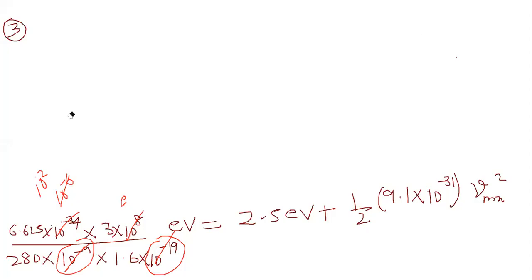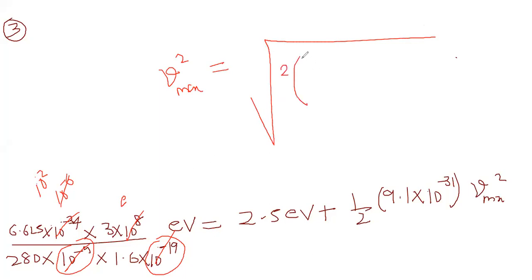Now, if you try all this, you will get the value of Vmax, the maximum velocity of electron. There is a direct formula also. I'm going to tell you the direct formula without doing all this. Of course, you have to substitute all these values, but still, there is a direct formula.